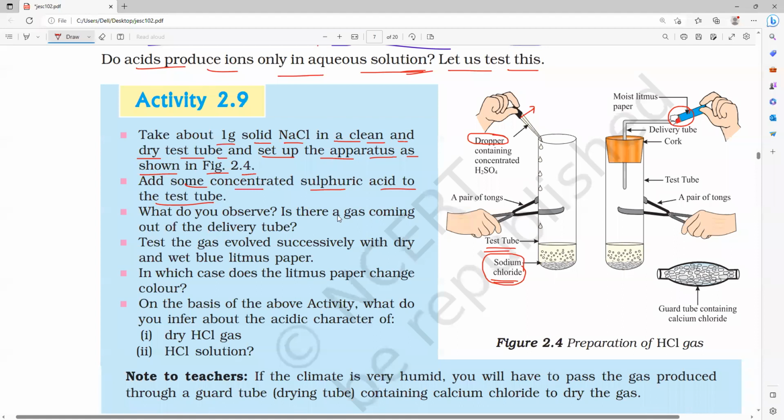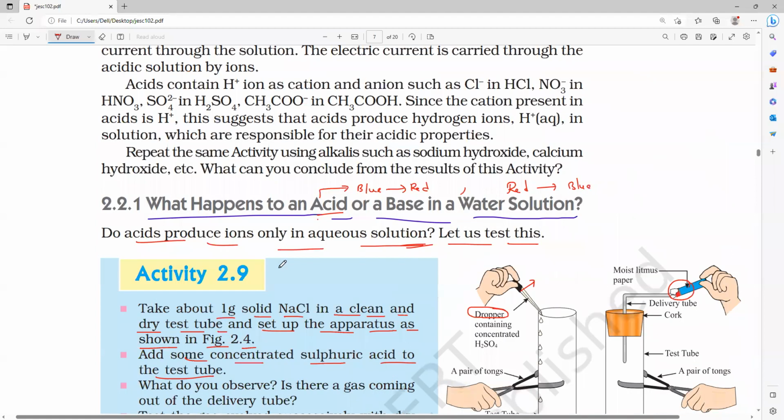All of you remember, we have to prove in this activity that in the absence of water, the substance will not form hydrogen ions, and hence whether it will show acidic character or not. That is my question. If there is no water, there is no formation of H plus ions. So will the acid show acidic character? That is my question to you all. Yes or no, please?